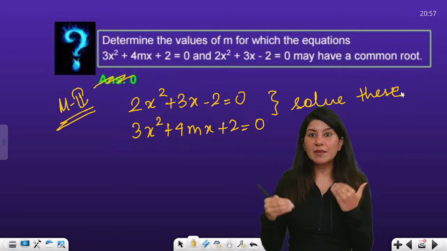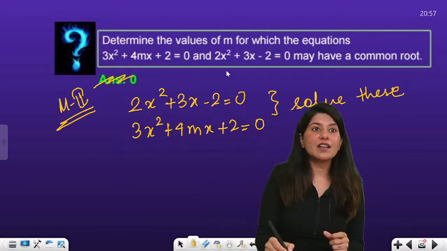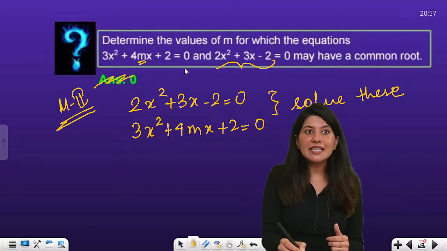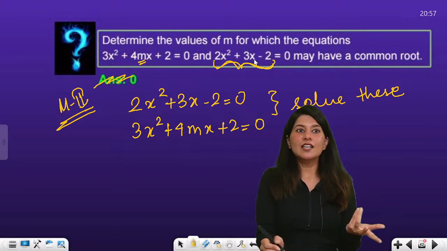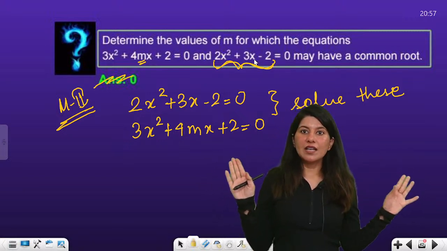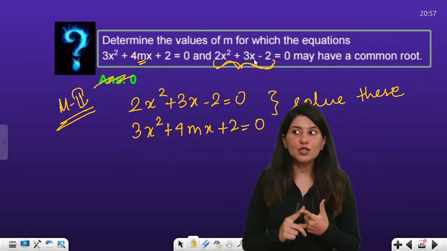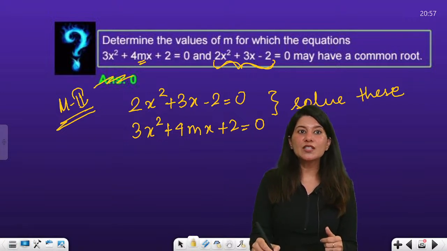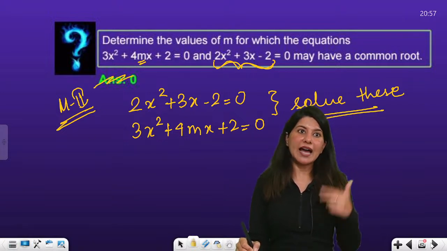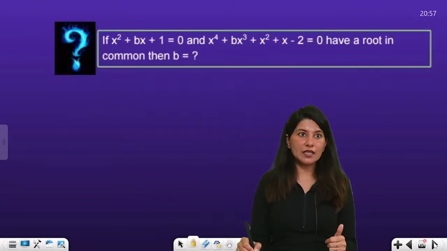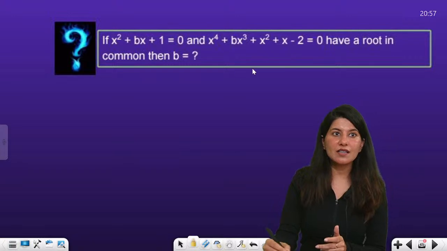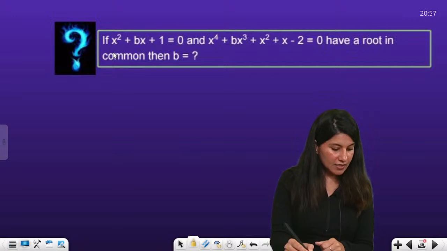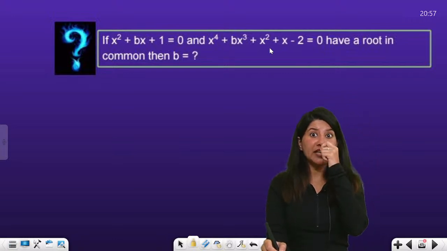applicable, or suitable, when you are not aware of the roots of this equation, or maybe there is a case that one m is hidden over here, or n is hidden here, so you don't know the complete equation. Quadratic equation 1 and quadratic equation 2 are both somewhat unknown to you. Then you can apply method 2, where you solve these equations. So we will solve it like that. Okay, so let's just tackle this question. Let's just understand this question. Okay, let's apply method number 2 in this question.